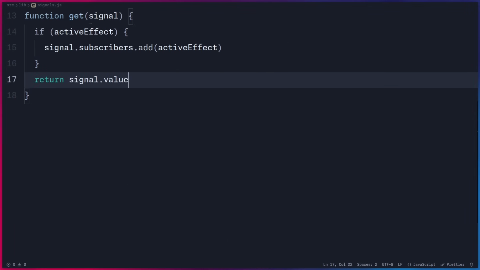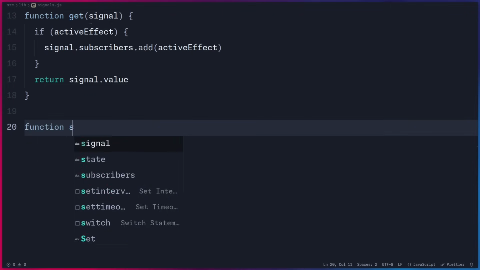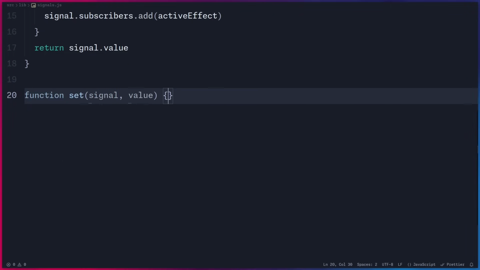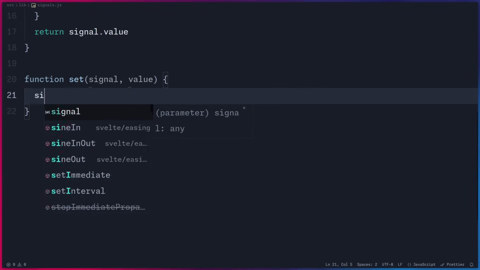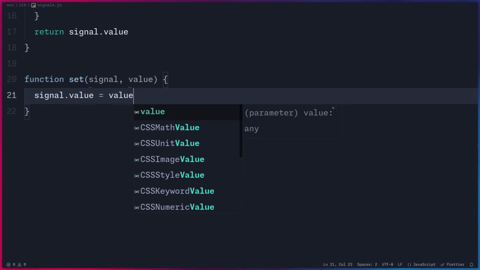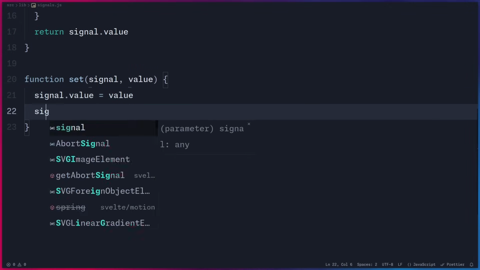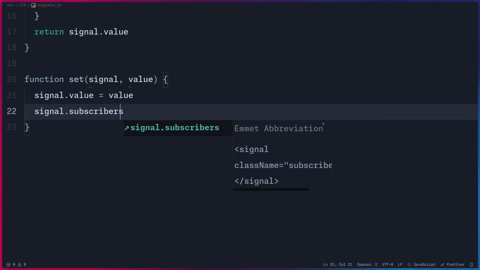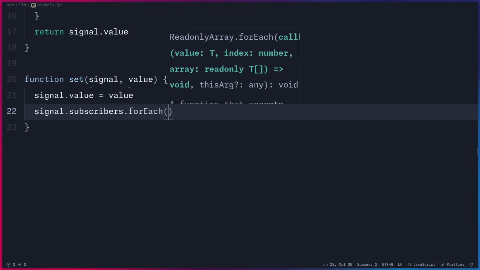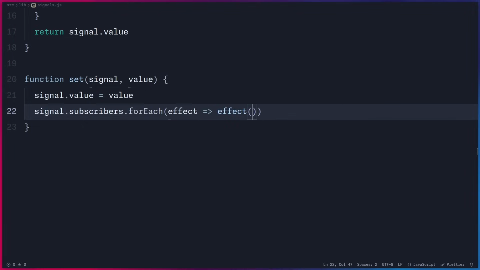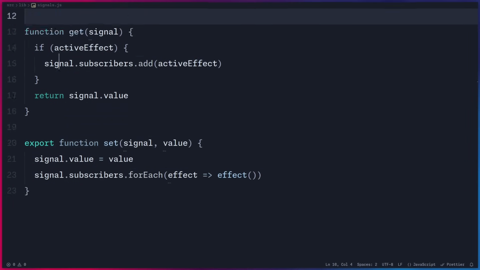Awesome. Now we just need to update the effect. So we can say function set. We can pass the signal and the new value. So here's what's going to happen. We can just say signal.value equals the new value. And now we just need to notify the subscribers. So we can say signal.subscribers.forEach, and we can say effect, and we can invoke the effect. And that's it. The only thing that we have to do is export these functions.